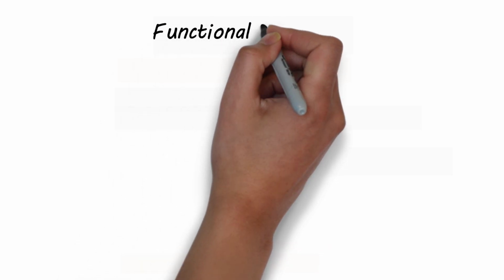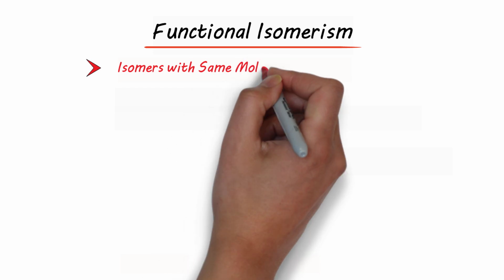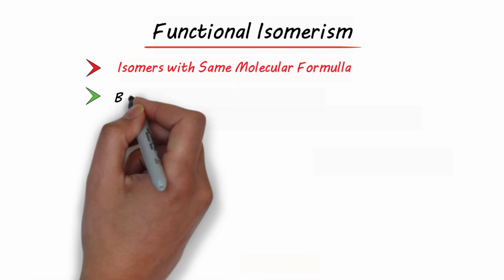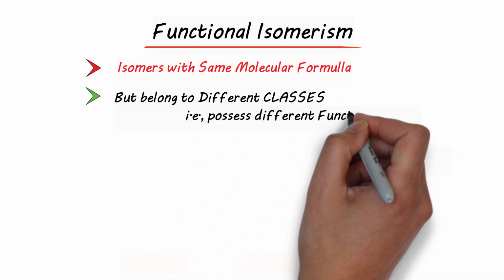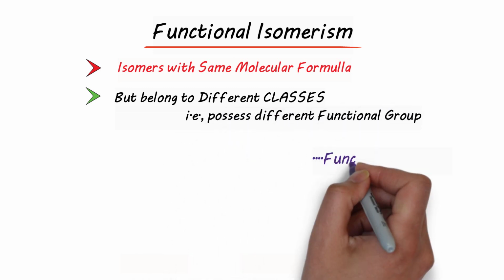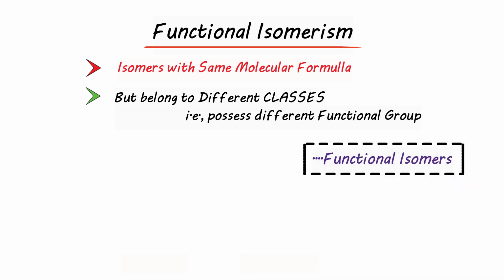Welcome back. Let's talk about functional isomerism. Isomers with the same molecular formula but belonging to different classes, that is, possessing different functional groups, we call functional isomers, and the phenomenon is called functional isomerism.